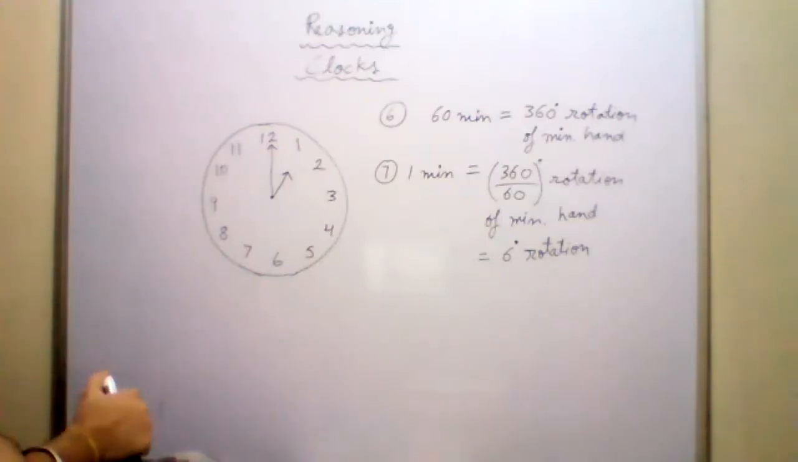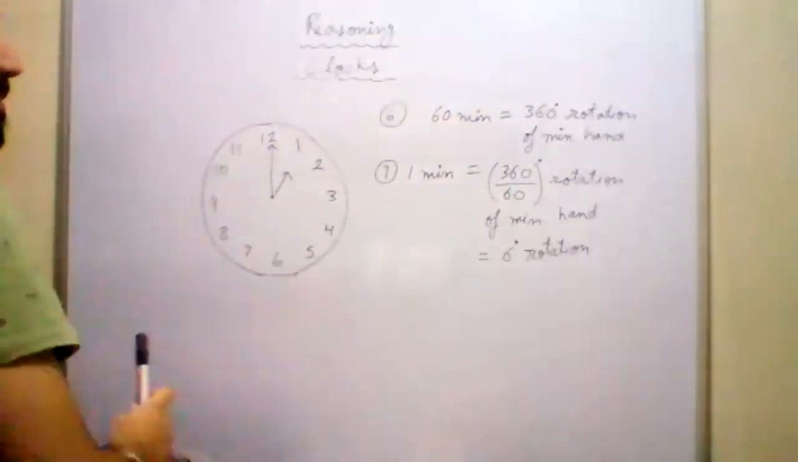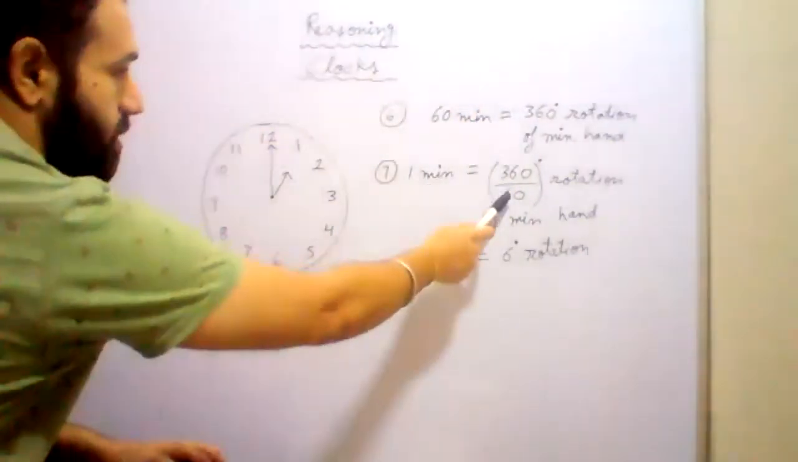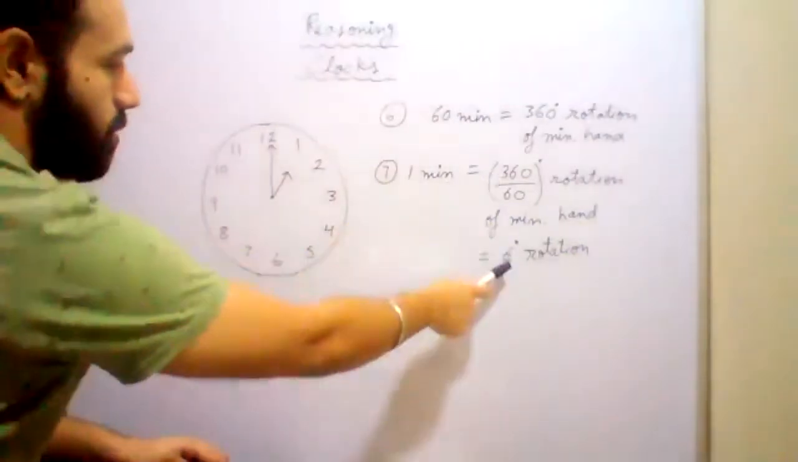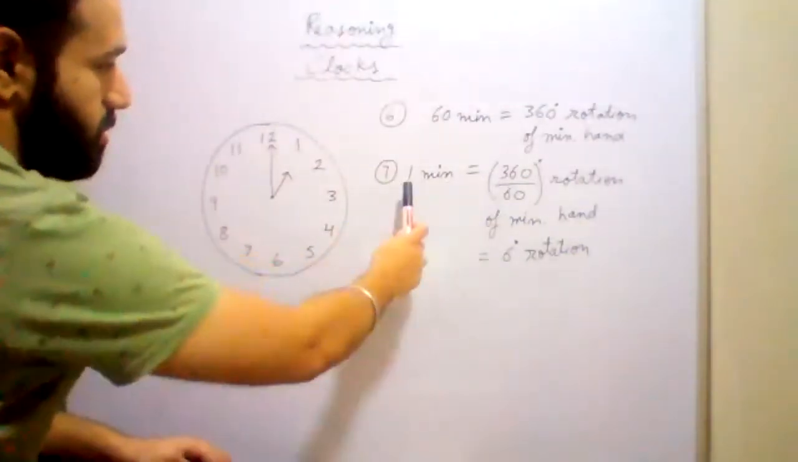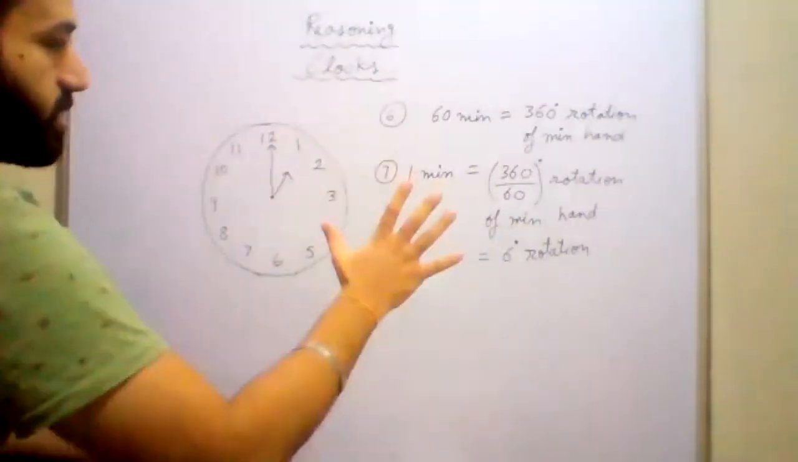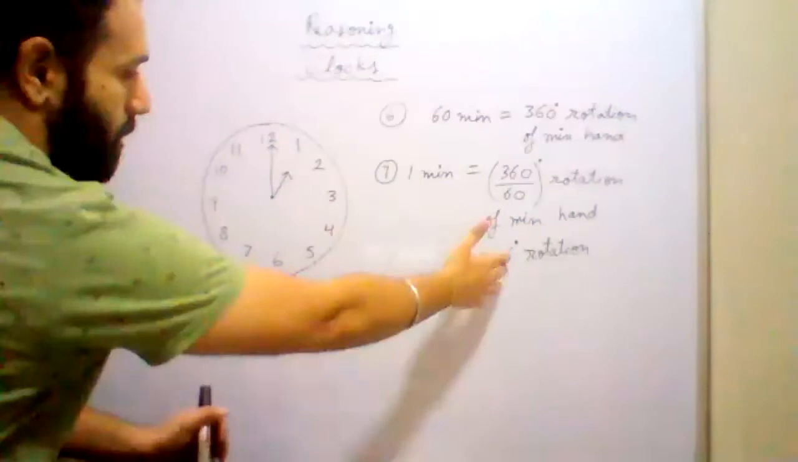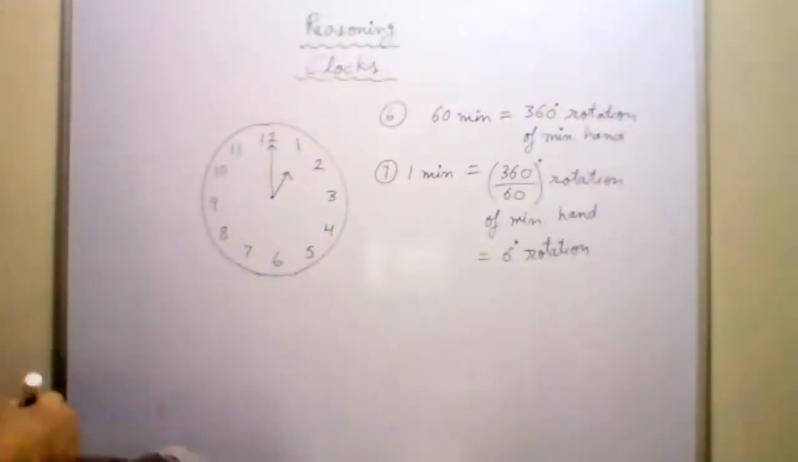Very good. So in 60 minutes the rotation is 360 degrees. In 1 minute it will be 360/60, which is 6 degrees. In 5 minutes, obviously it will be 6 multiplied by 5. So you get 30 degree rotation in 5 minutes. Got it? So what will be the rotation in 20 minutes?